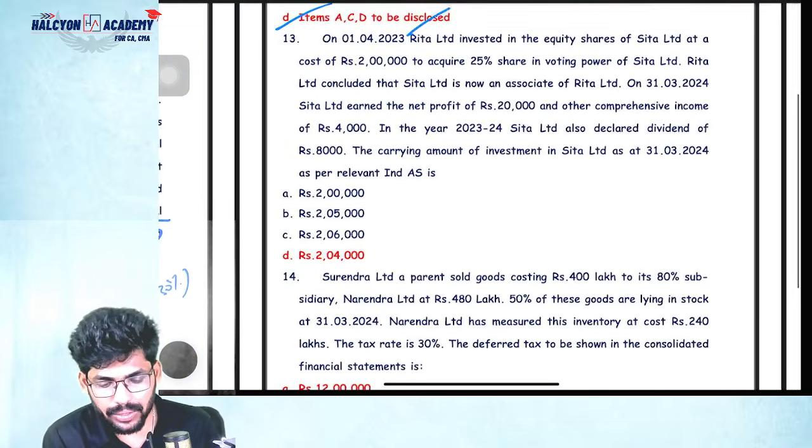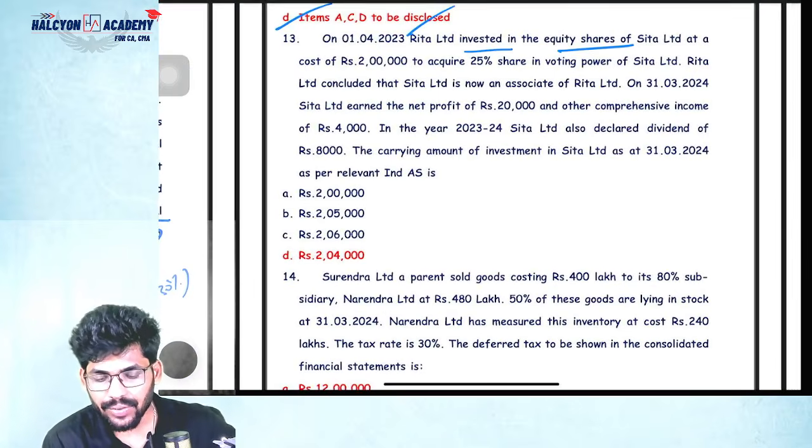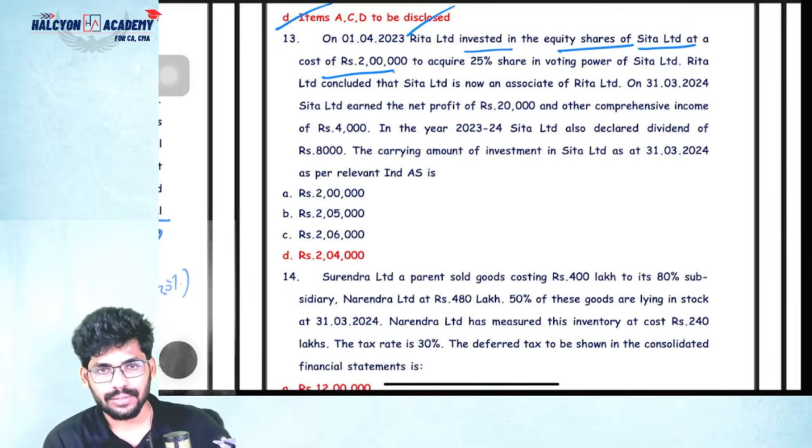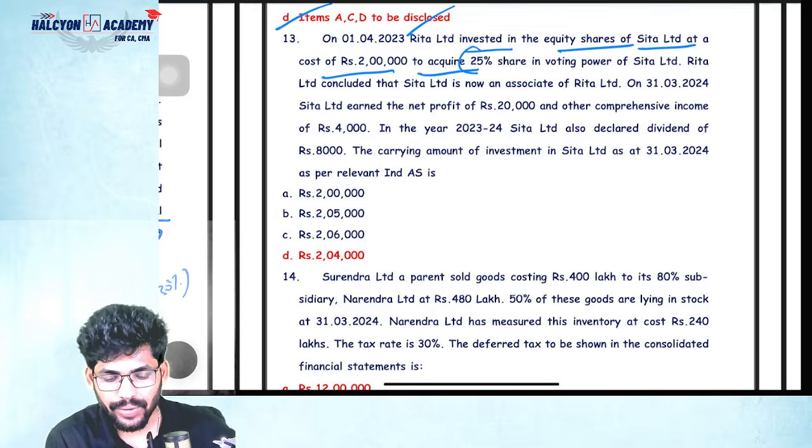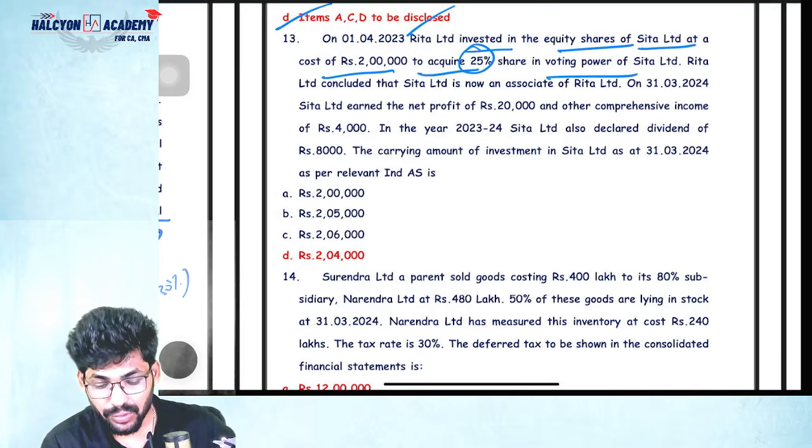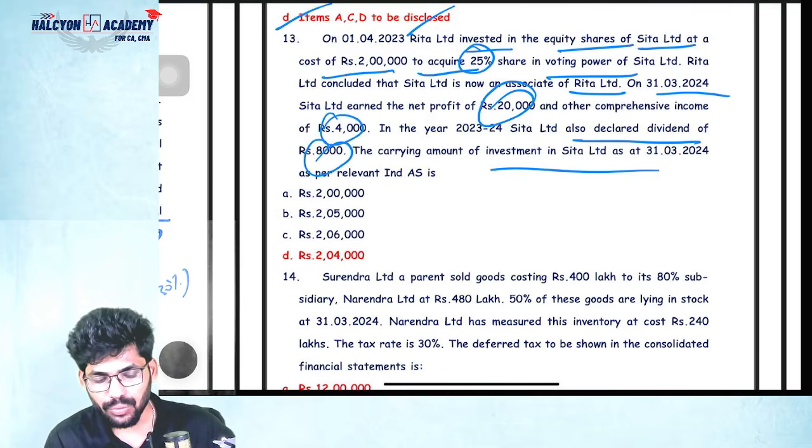Next, on 1/4/2023, Rita Limited invested in the equity shares of Sita Limited at a cost of 2 lakhs to acquire 25% of the voting power, and Rita concluded that Sita is an associate of Rita Limited on 31st March 2024. Profit is 20,000, OCI 4,000, and declared dividend 8,000. So please tell me, guys, total 2 lakhs.